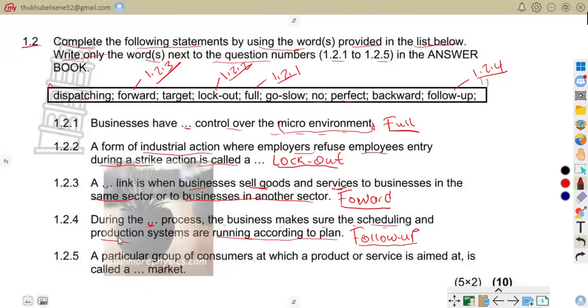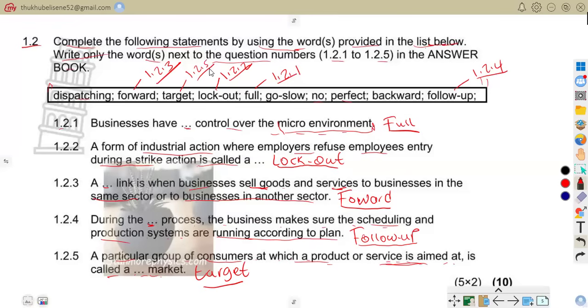Let us be on 1.2.5, which says a particular group of consumers at which a product or service is aimed is called a dash market. That is a target market. It's simple. A particular group of consumers at which the product or service is aimed is called a target market. So that is 1.2.5, good people.